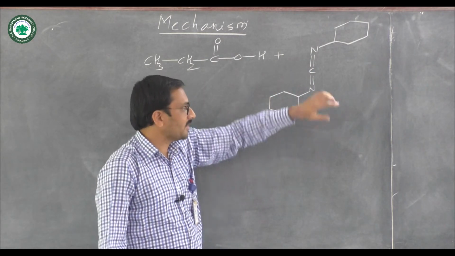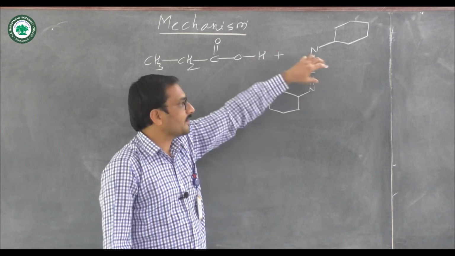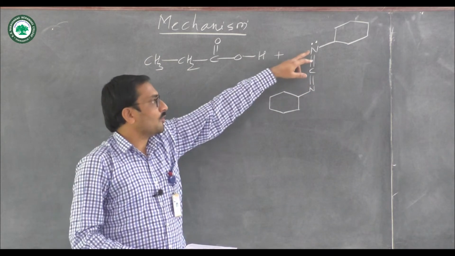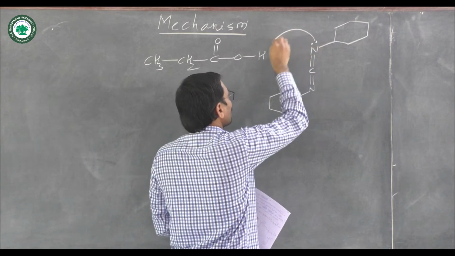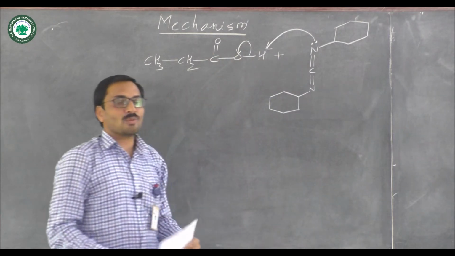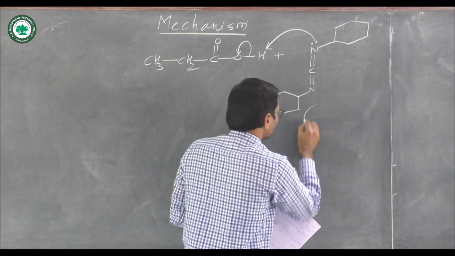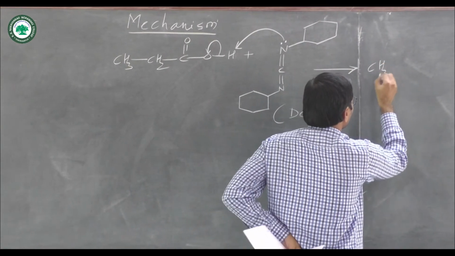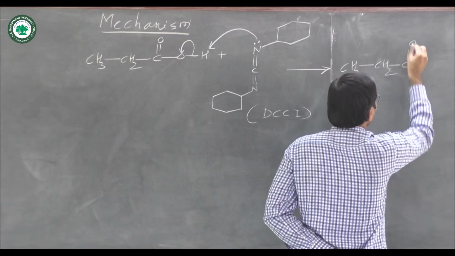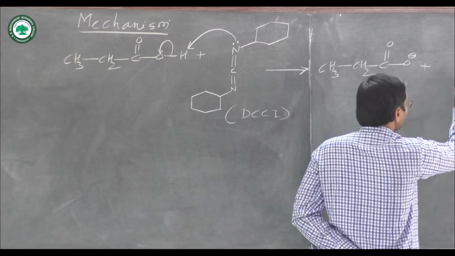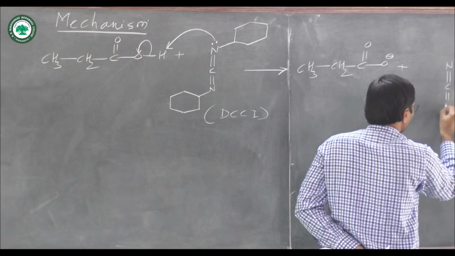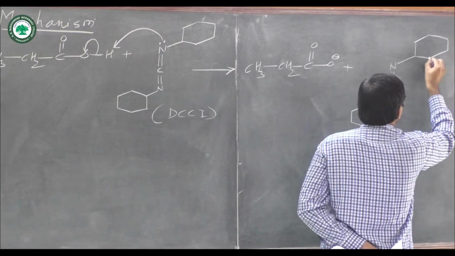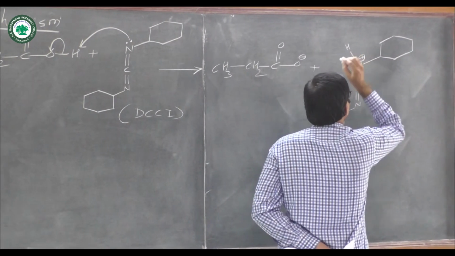In carbodiimide, that carbon is flanked in between the two nitrogen atoms. In the first step, the electron pair on nitrogen abstracts this acidic proton, and there is formation of O minus. So this is the first step.